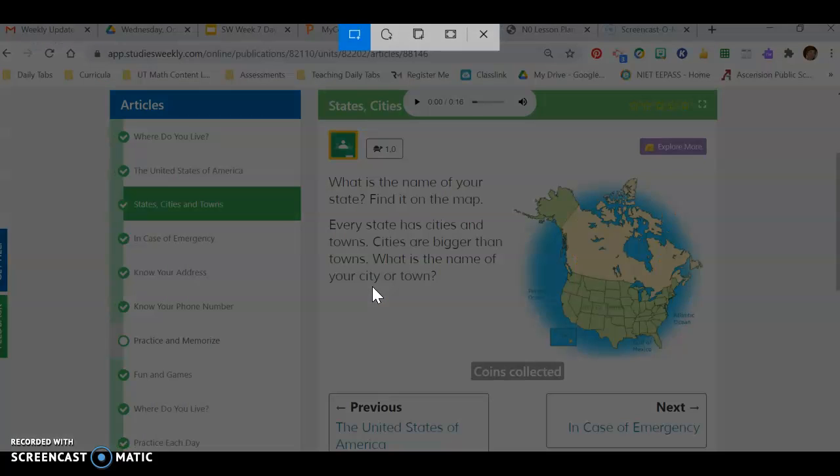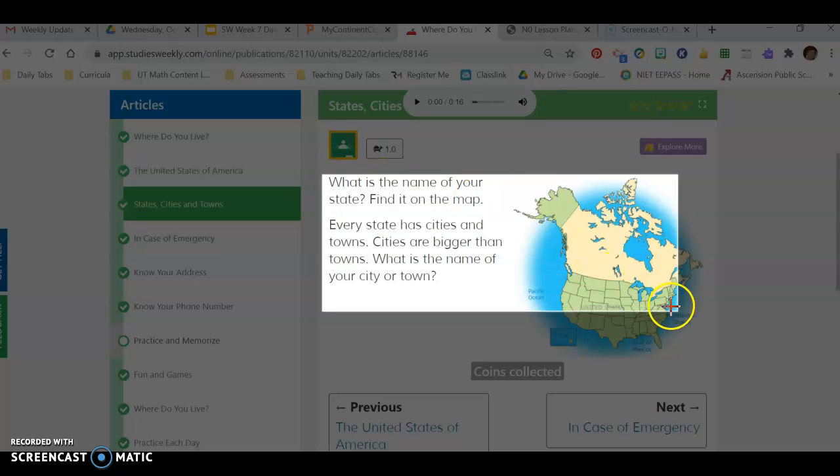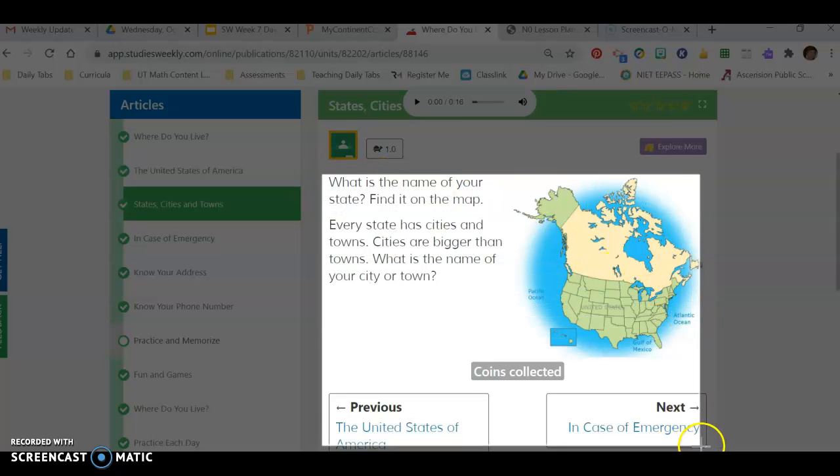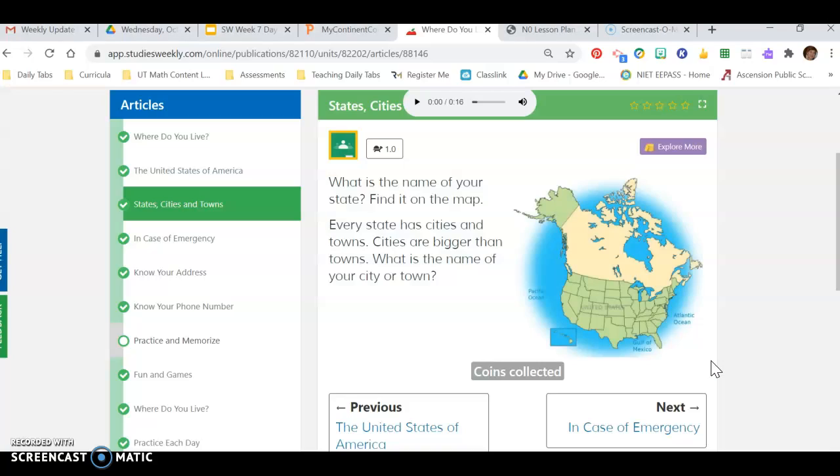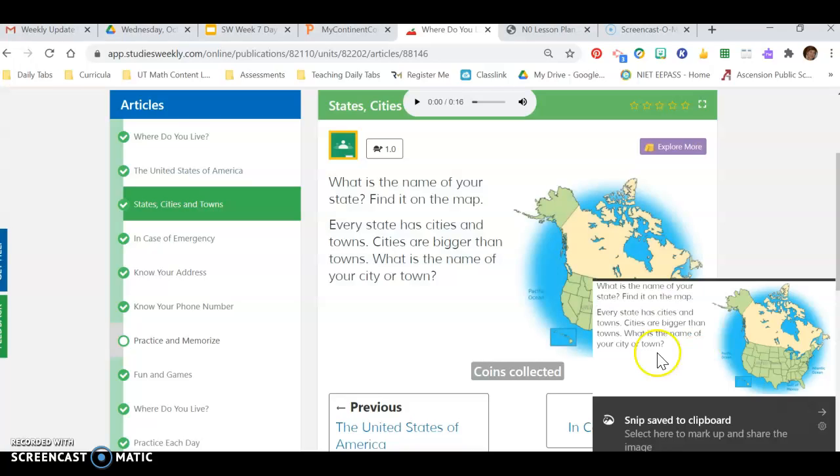And when I click those things, my screen looks like this. So I'm going to click on this little rectangle, and this is going to allow me to click and drag whatever pictures I want. I can do whatever I want on this screen. I just want to get this image. It automatically saves it to your clipboard, which is just so wonderful.